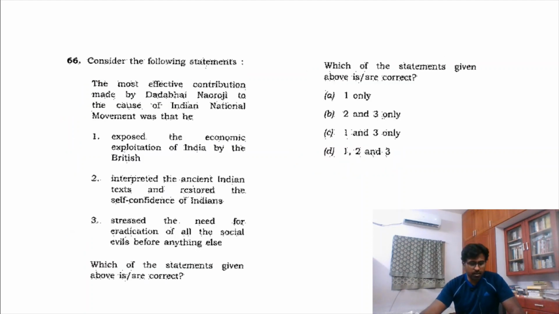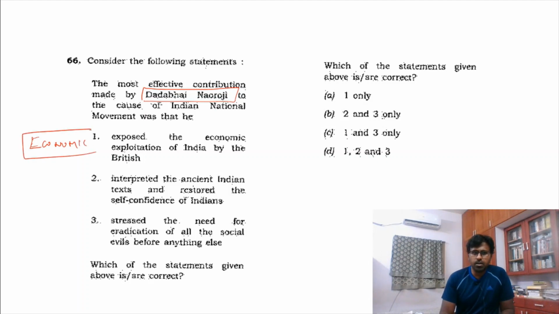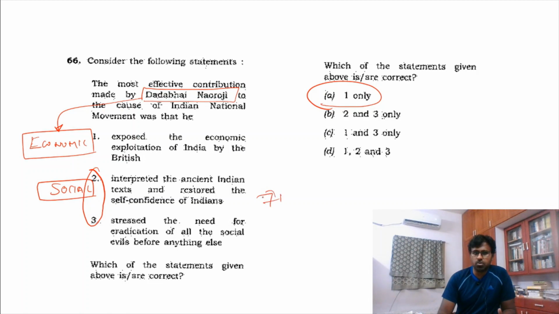Everything is true. Then if you see Dadabhai Naoroji, logically in modern India history, I have heard the name Dadabhai Naoroji in relation to only one fact, which is economy. That is the British plundering the Indian resources. This is where I have heard Dadabhai Naoroji's name, and I think one more person, R.C. Dutt. Other than that, in social issues, I have not heard or associated the name of Dadabhai Naoroji. These 2 are social issues, and hence the answer is 1. Okay, so economy is the true one, and hence the answer is 1, 7, so 8.